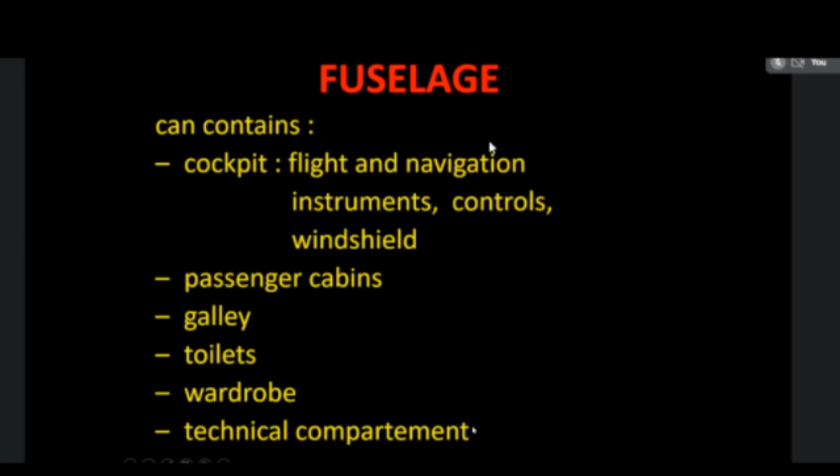Then another important part of the aircraft is the engine, also known as the power unit. According to the engine position, the aircraft will have, this is a single engine aircraft, only one engine is provided in the bottom side of the wing. Another one, two engines are provided in the bottom side of the wing.